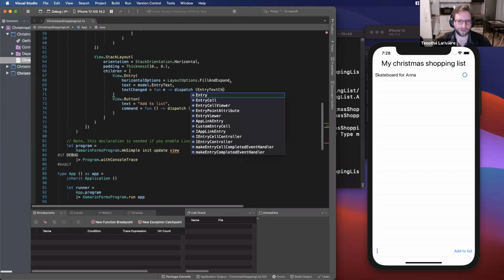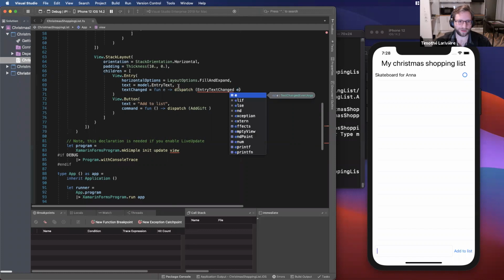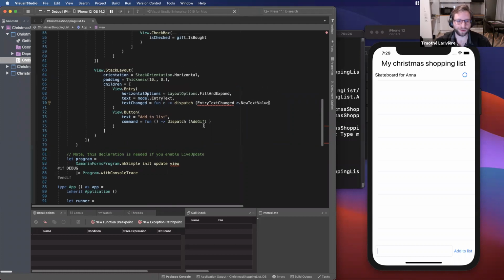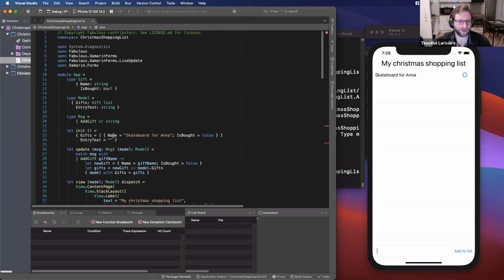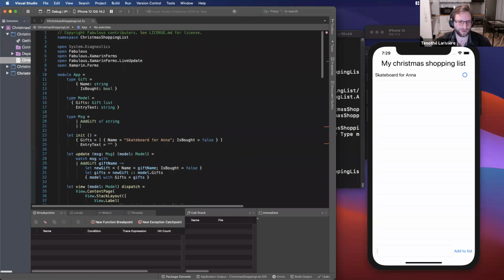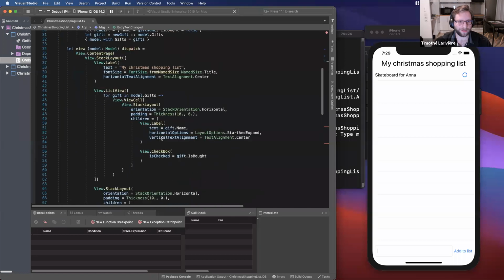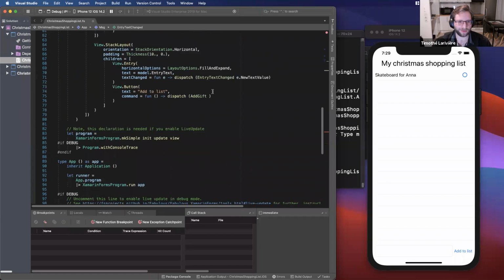So here I will say text change, and I will get the value that the event is giving me. So text change event arg, and I will get a new text value from it. So like add gift, I will need to add a new message. So it's entry text change of string.